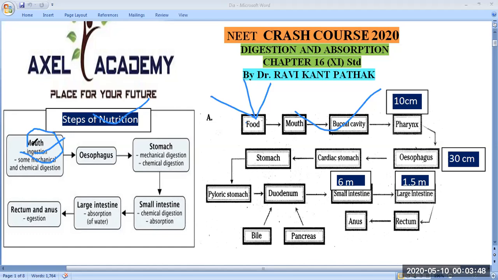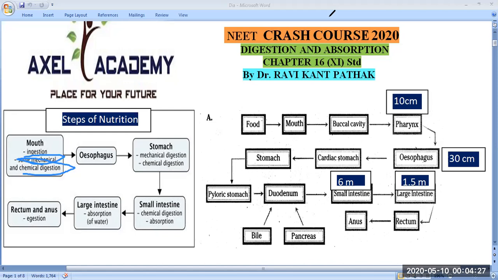So here it begins with the mouth, ingestion, and after you ingest the food, some food is broken down by mechanical means with the help of teeth. And chemical digestion. Why are we saying chemical digestion? Because you know very well, in the mouth there are three pairs of salivary glands. They secrete saliva, and saliva contains lysozyme and salivary amylase. Salivary amylase is also known as the ptyalin enzyme, and this is involved in the digestion of polysaccharide molecules.